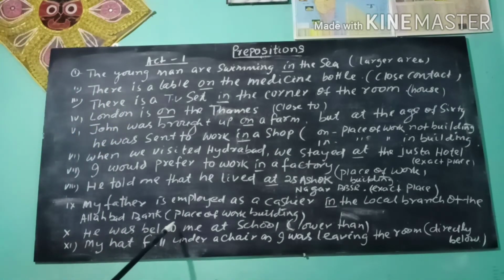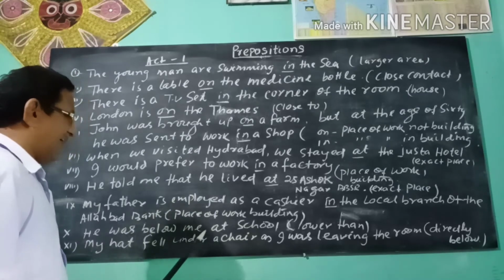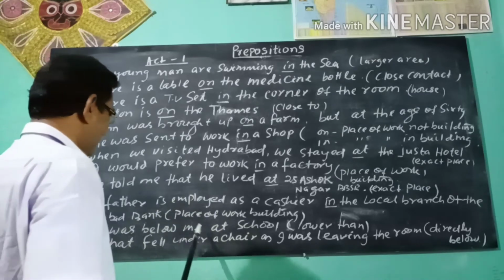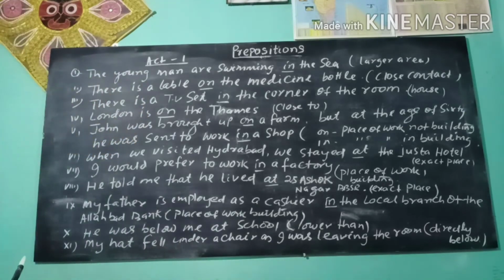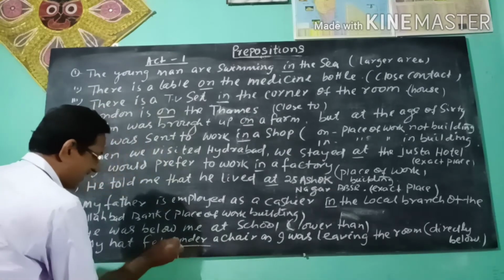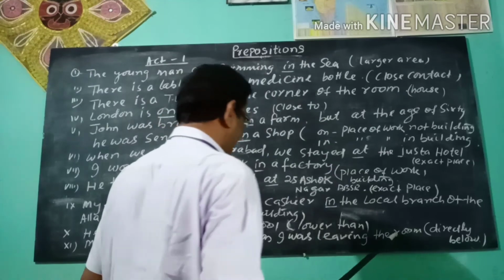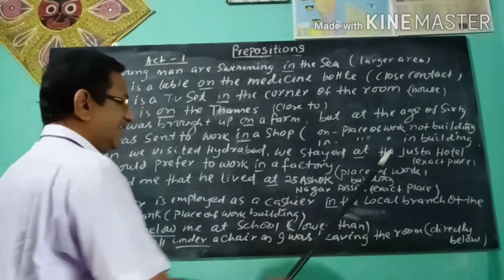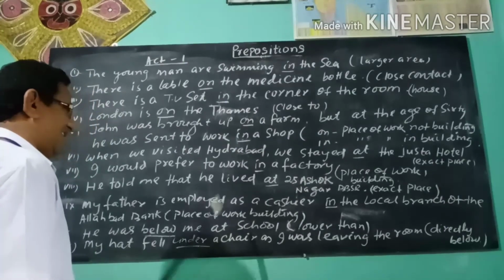Next, he was below me at school. Below me at school. Here, below means lower than. My hat fell under a chair as I was leaving the room. Under a chair means directly below. Directly below the chair.